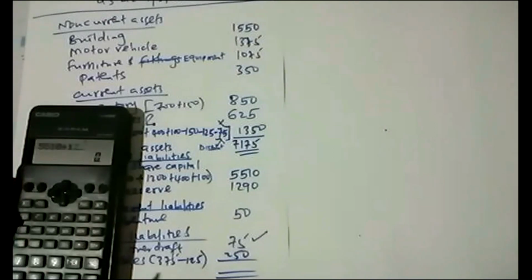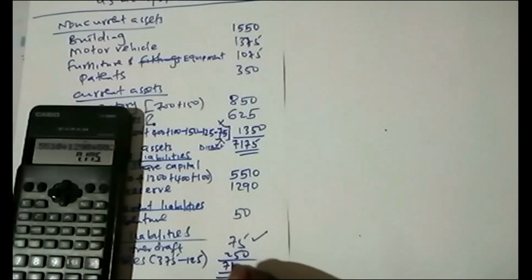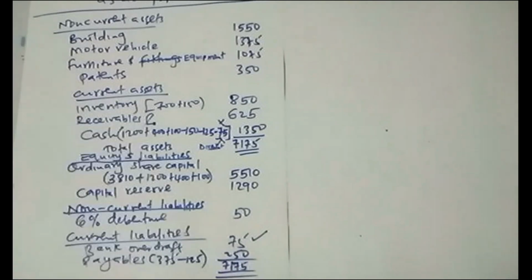Then 5510 plus 1290 plus 50 plus 75 plus 250. So you can see it's balancing. It's in agreement. 7175. And that is how you were supposed to do the question. And that marks the end of the session today.